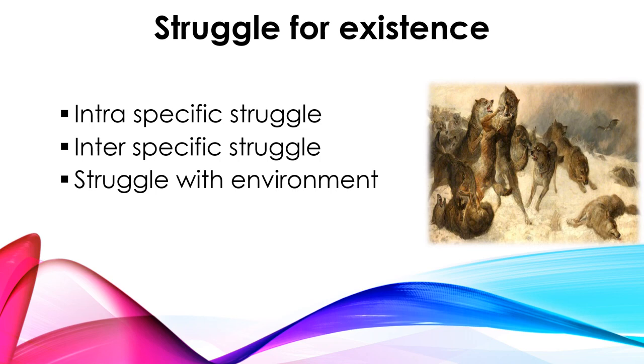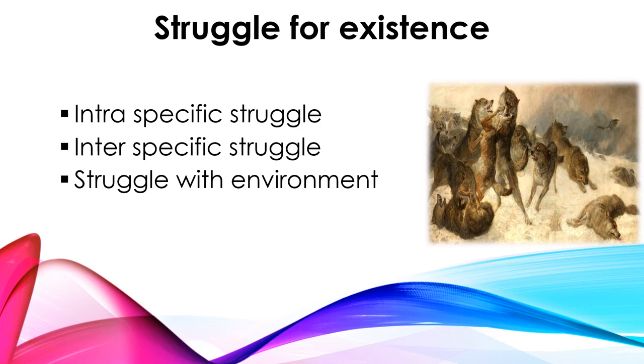Here the struggle goes on within the species. If the struggle is within the species, the competition will surely be greater, because everyone has the same needs. For example, there will be competition for food, for space, or even for mating. Such struggles will be there among these organisms, right?